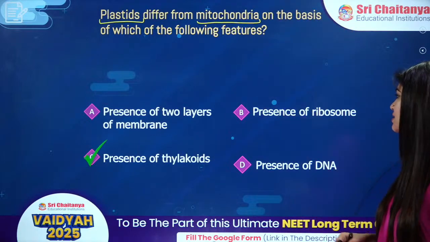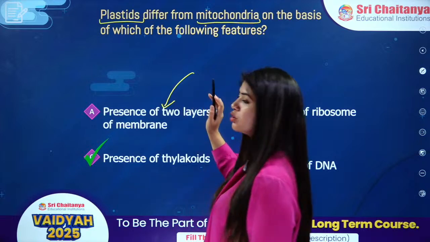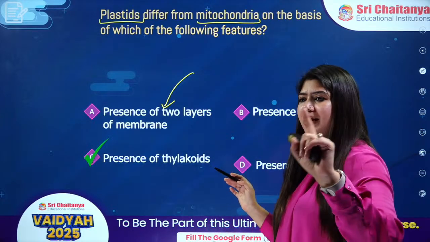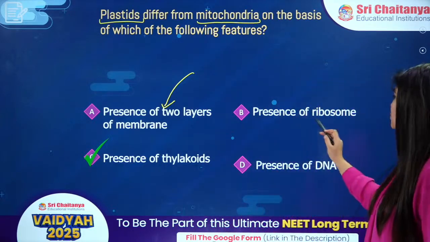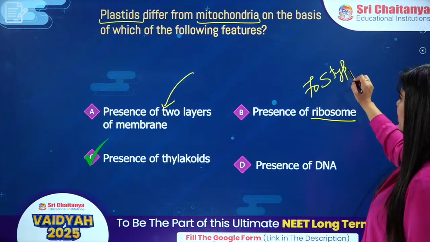Tilak has answered yes. Presence of thylakoids. Presence of two layers, of course, they both are bilayer. We have outer membrane and inner membrane. Presence of ribosome, they both have their own ribosome, which is 70S type, okay?